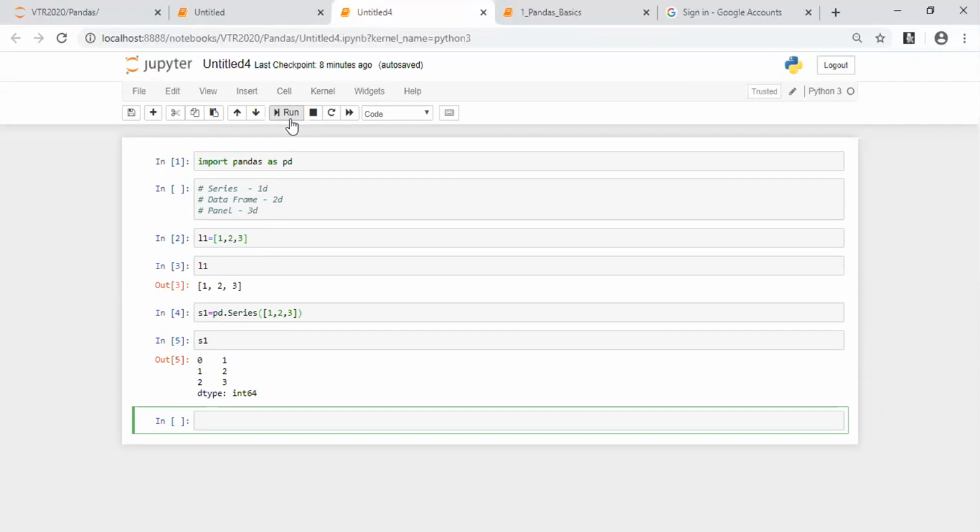Slicing and dicing, that is extracting the data and delving into the data, becomes easy when you are working with the data with respect to pandas framework, which will be difficult when you are working with Python. Now we have S1 is equal to 1, 2, 3.